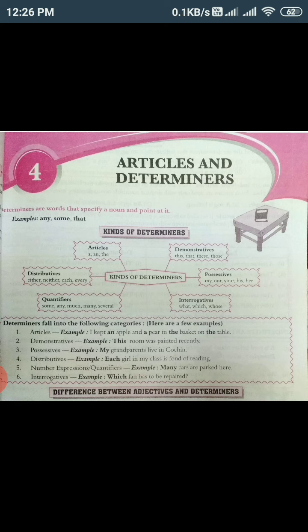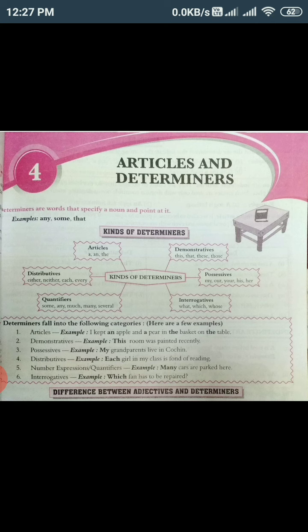As the name suggests, it talks about some quantity, how much, some, any, many, several. These are all quantifiers, which when we use as determiners, we try to identify the amount of anything. It can be people, it can be a thing, it can be a liquid, it can be a solid, it can be anything.